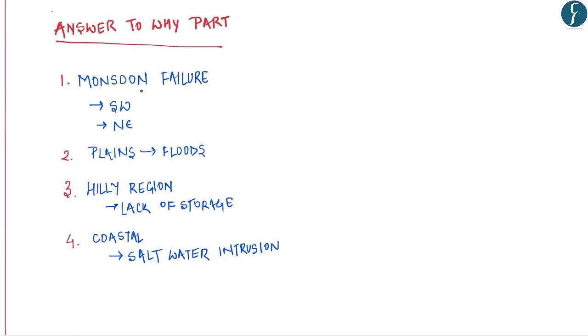So starting with the why part, as we have to address this portion regionally, either we can divide it on the basis of geographic regions, for example, plains, hilly region, coastal areas, and we can also go about answering it by dividing the country into rural versus urban, which we shall deal with in the next part. Now, as we know, the main source of our surface water supplies is monsoonal rains. Southwest monsoon: the majority of rainfall is derived from the incoming monsoon, and then a certain part of the region also derives rain from the northeast monsoon, which is the retreating monsoon.